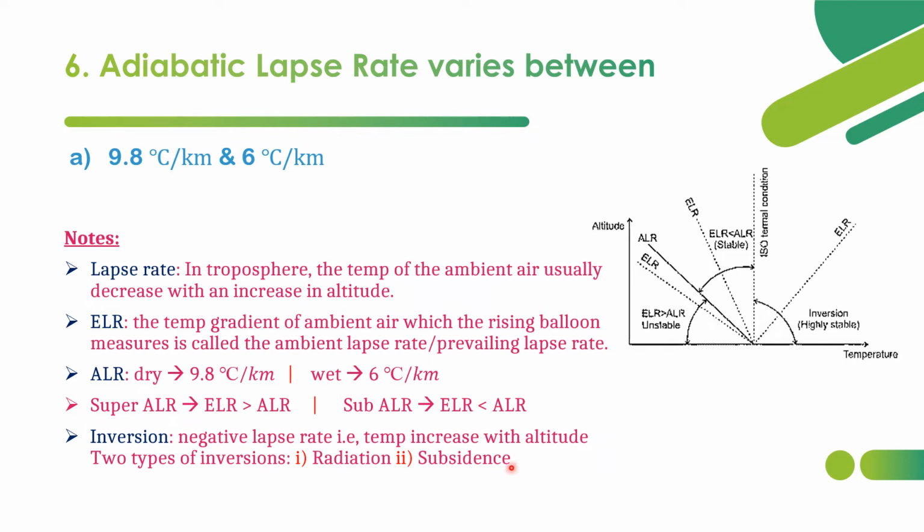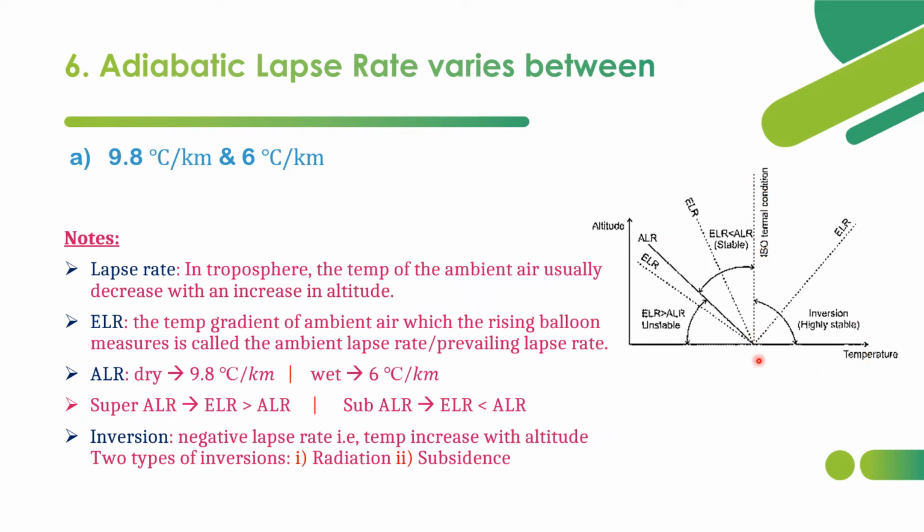Radiation inversion happens at the ground surface, that's why it is called ground surface inversion. But subsidence happens at around 1.6 kilometers above the earth surface, and it can also be called mechanical inversion. And sometimes a combined effect of radiation and subsidence can happen, which is called double inversion.